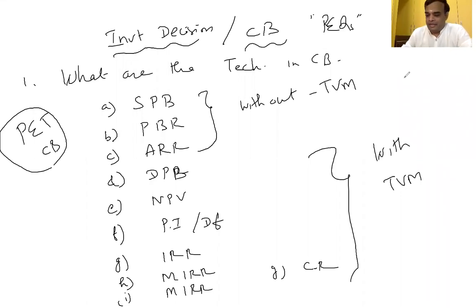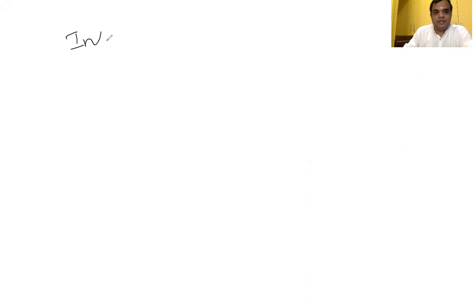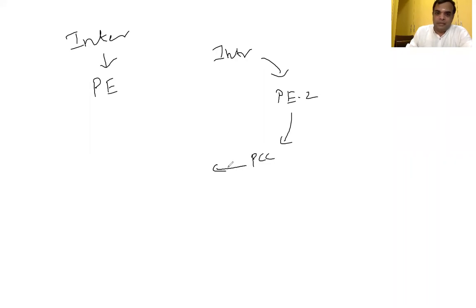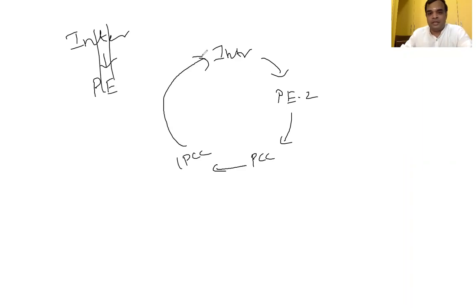Thereafter they converted it into PE2, then PE2 became PCC, PCC they converted into IPCC. IPCC in the new scheme again is called what? Intermediate. Like a life cycle, the syllabus cycle in ICAI, so again it came back to our same intermediate.